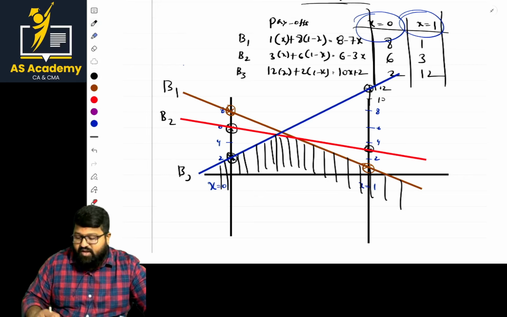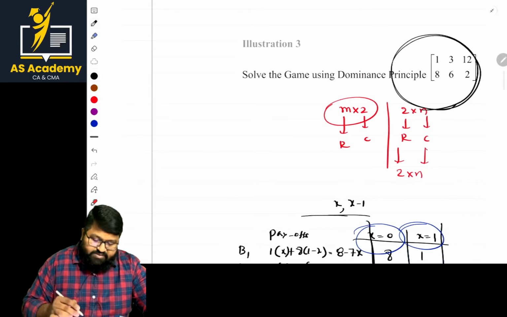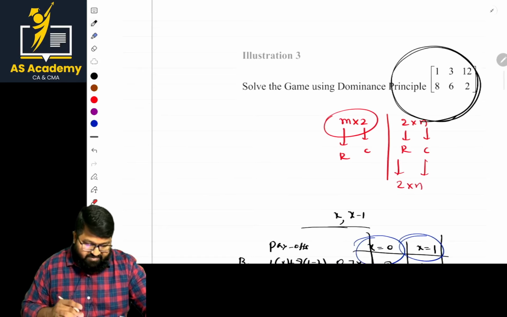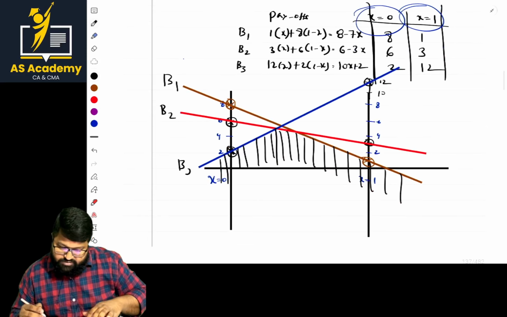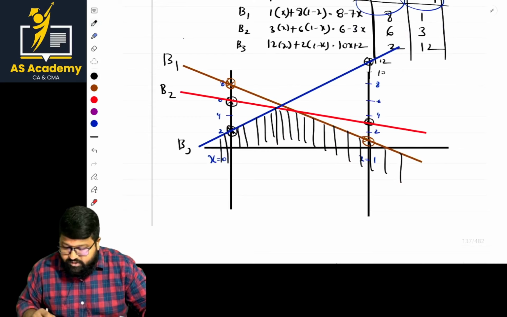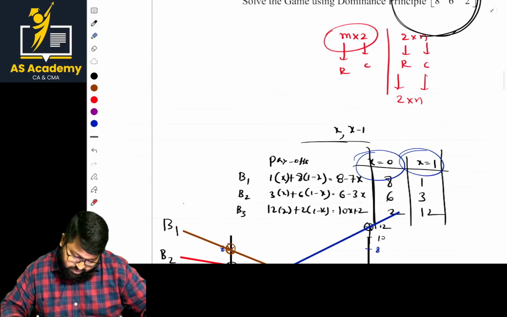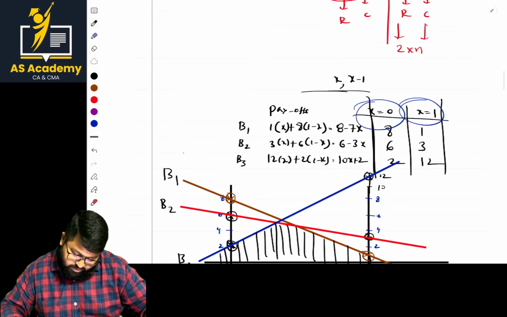B1 should be eliminated. And now, by seeing this matrix, so we are having this one now. From this, what should be eliminated? B3. Once you check the points, what are the points here? B1 is the first line, 8, 1 and 8. And B2 is the second one.